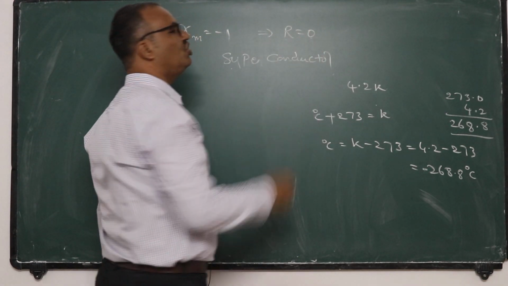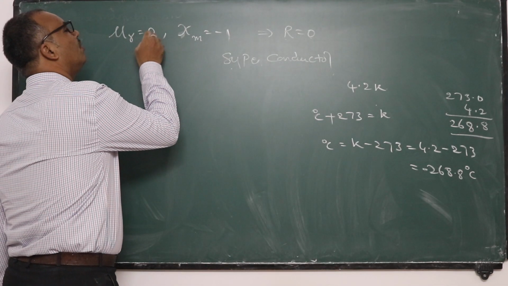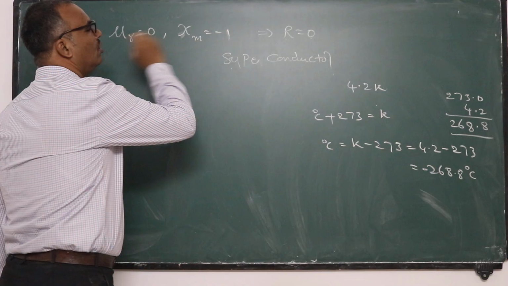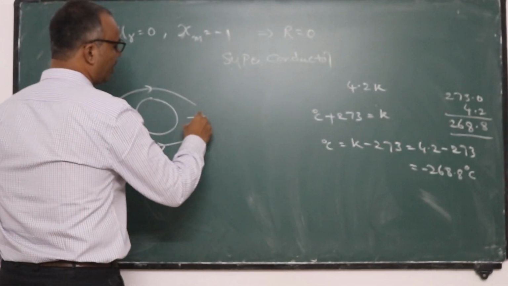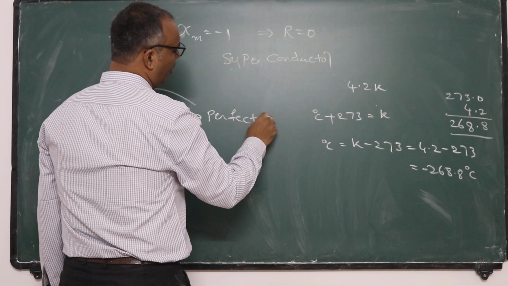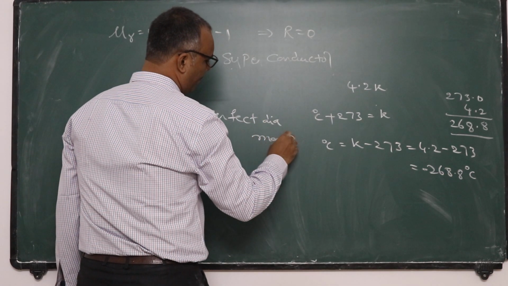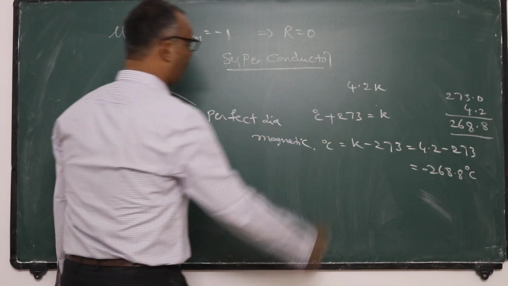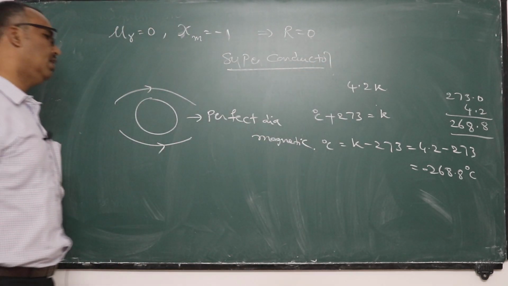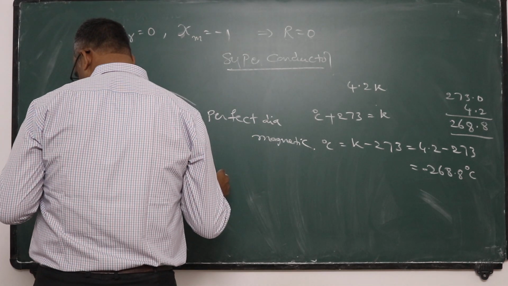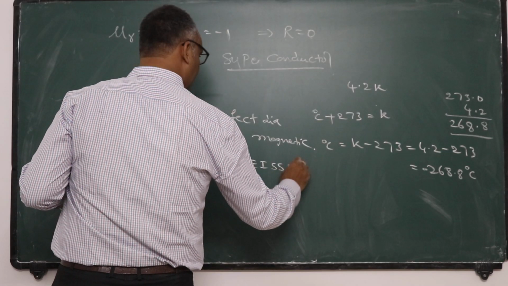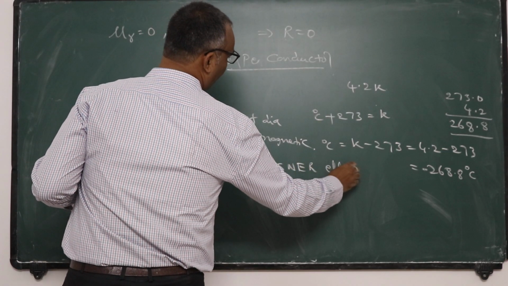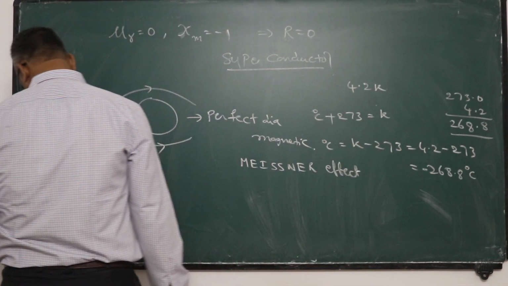Its resistance becomes 0, and its relative permeability becomes 0. Magnetic susceptibility becomes -1. That means the substance behaves as a perfect diamagnetic material, a superconductor. This effect is called the Meissner effect. Meissner is the name of a scientist, and this effect is called the Meissner effect.